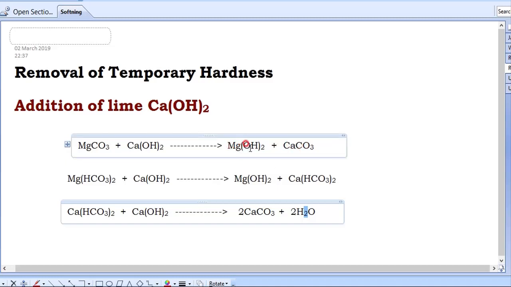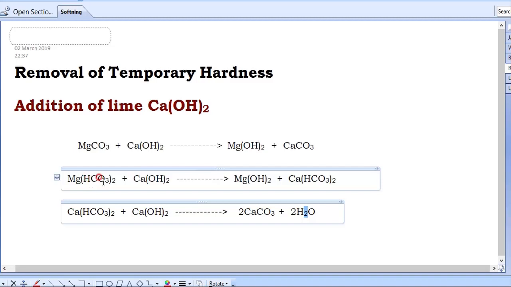Then what about Mg(OH)2? Mg(OH)2 is also settleable. These two are insoluble in water. By adding lime, we made it like this. Then these two will settle down and they can be removed. Then the problem is solved now. The MgCO3 problem is solved. How? Add lime and they become precipitates and you can remove them.